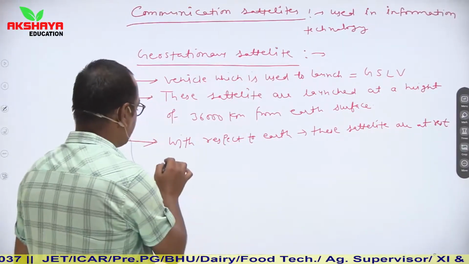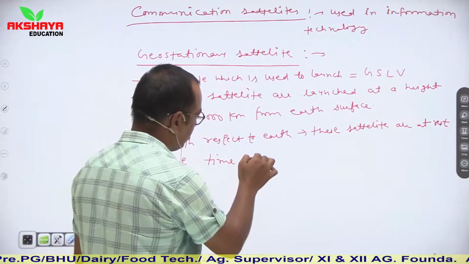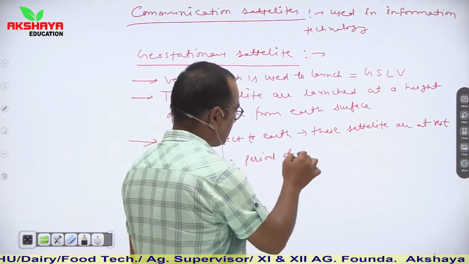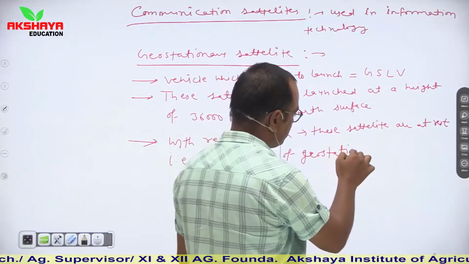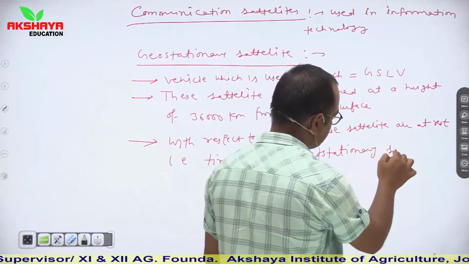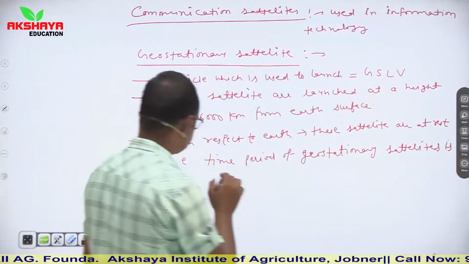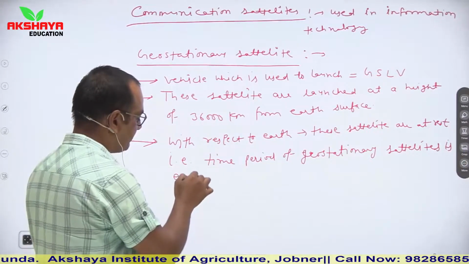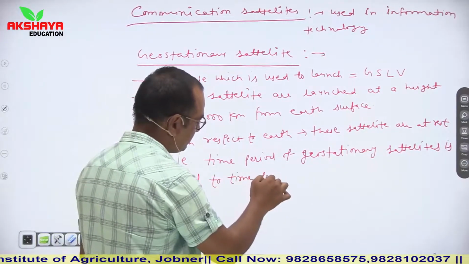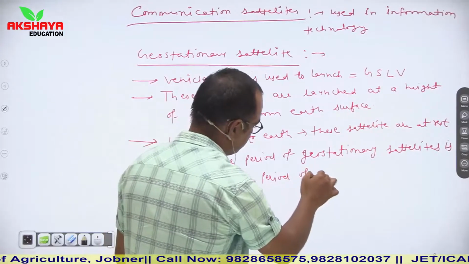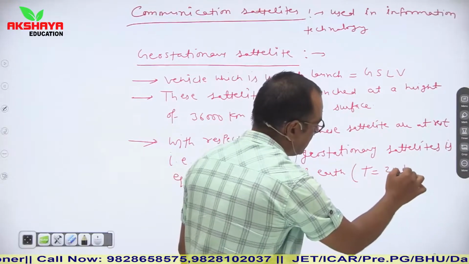That is we can say time period of geostationary satellites is equal to time period of earth, that is T is equal to 24 hours.